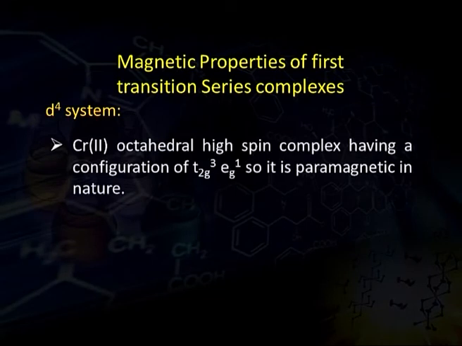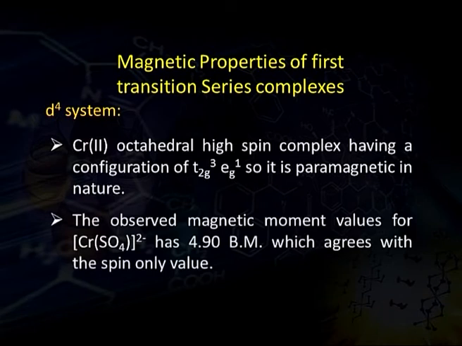In the d4 system, chromium 2 is an octahedral, high spin complex having a configuration of t2g3 and eg1. So it is paramagnetic again because it has 4 electrons in unpaired state, 3 in t2g and 1 in eg group. The observed magnetic moment value for chromium sulfate complex is 4.9 Bohr magneton, which agrees with the spin only value.